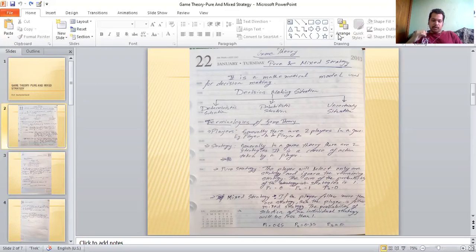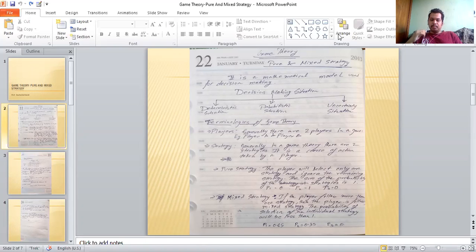In pure strategy, the player will select only one strategy and ignore the remaining strategies. The sum of the probabilities of the strategies is one. When we explain with an example, it will be more clear, and we'll do that as we go on.